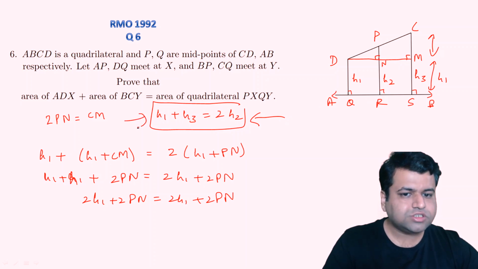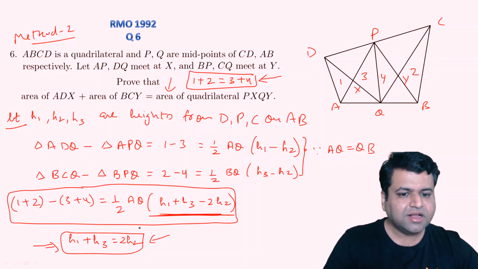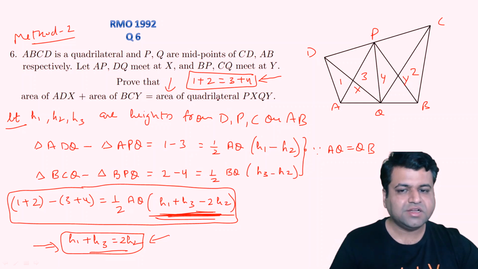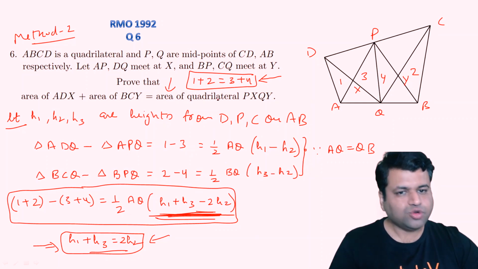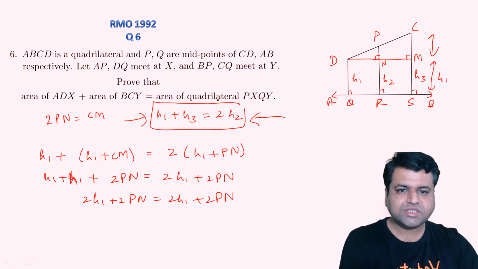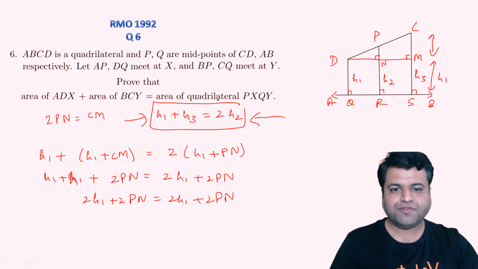And if this holds true, then we can simply say that this will be 0. And if this is 0, then we can simply say that 1 plus 2 is equal to 3 plus 4, right? So this question we have proved with two methods. We have used this result to prove this question. So that was question 6. We have proved question 5 and question 6 both by two methods, right?